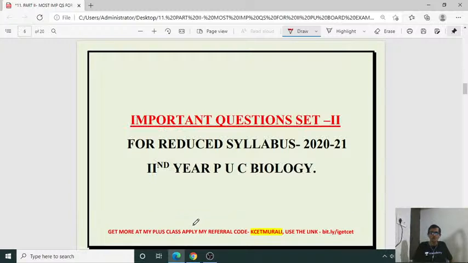Here is the important question set second for reduced syllabus 2021. As we all know that due to Corona COVID-19, the Karnataka PU board reduced the syllabus for the board exam. So according to that, we prepared here. I am giving some of the important questions.